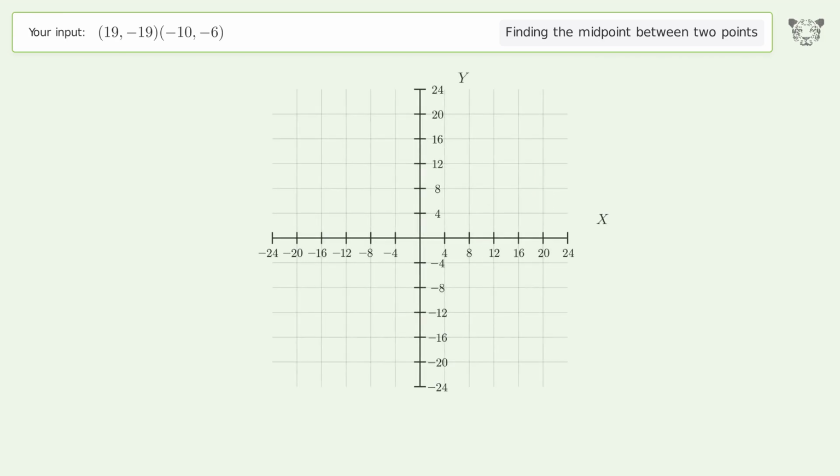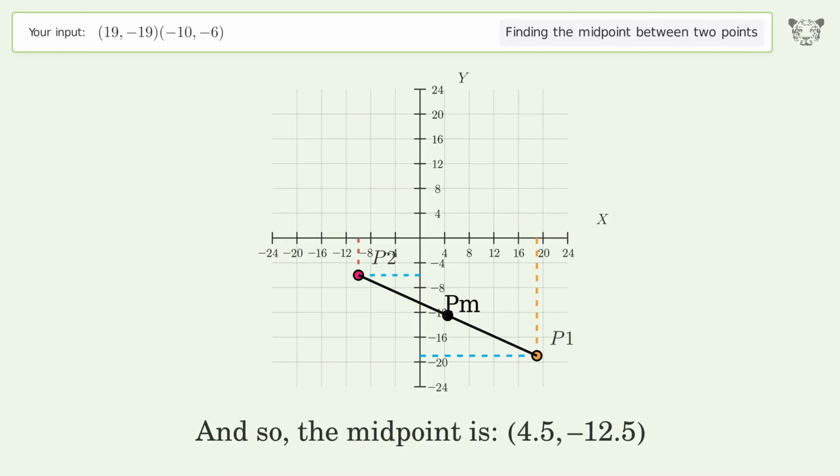And so, the midpoint is 4.5, negative 12.5.